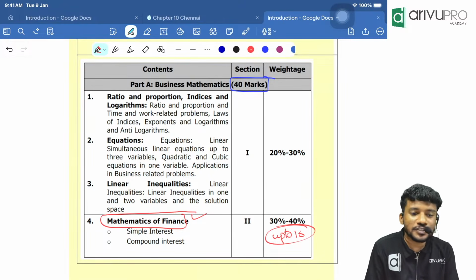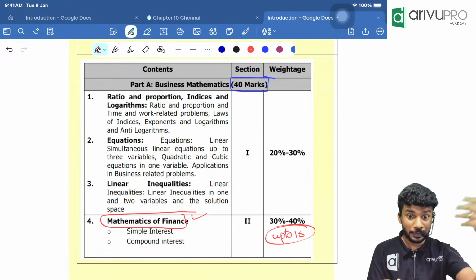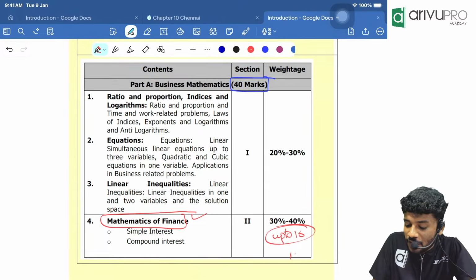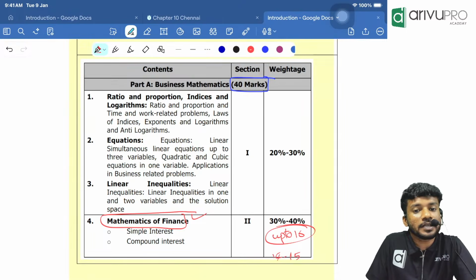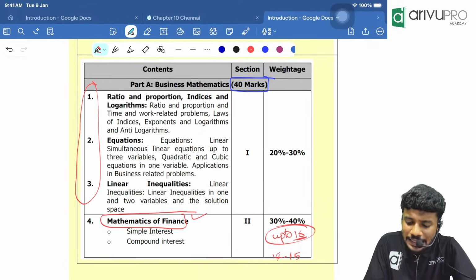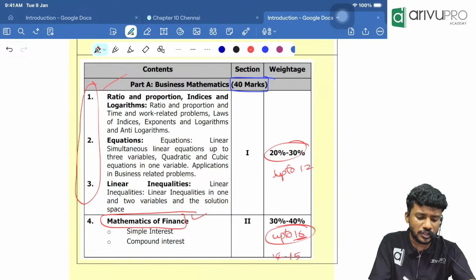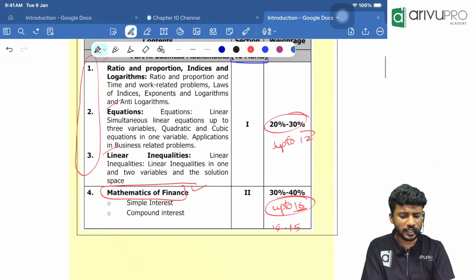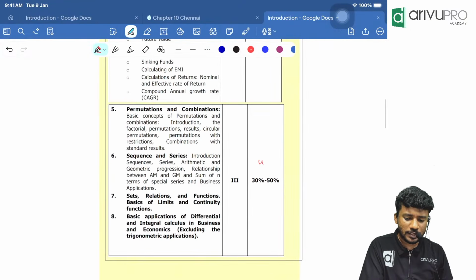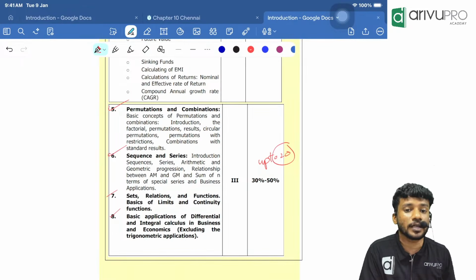So what is the weightage of this topic? Up to 16 marks means if I study this particular topic itself, I'll be able to get up to 16 marks if they ask 16 questions. Most cases they will ask you 14 to 15 questions, but there was an attempt where 16 questions were asked. Then the first 3 chapters, ratio, equation, linear inequality and all together will give you up to 12 marks. Then coming to chapters 5, 6, 7, 8 together, they can give you up to 20 marks. Okay.